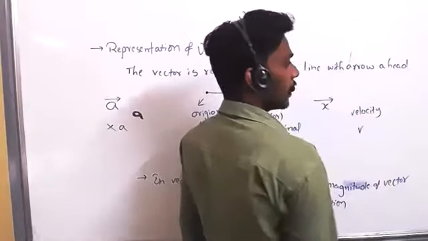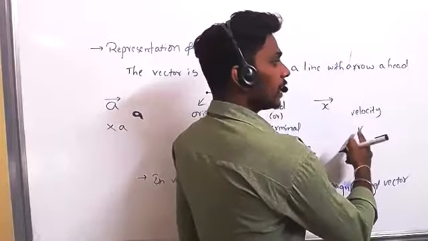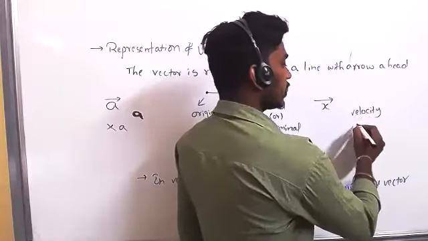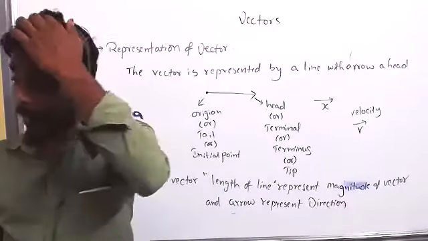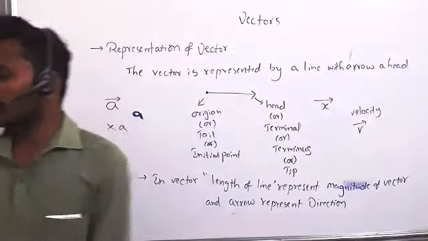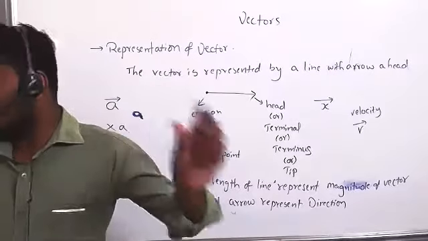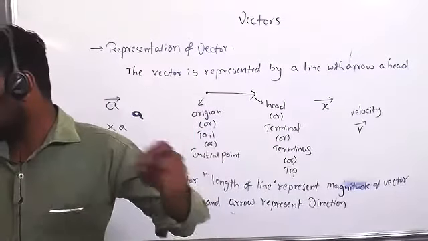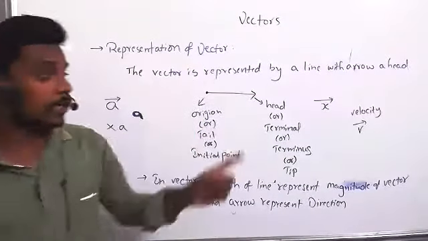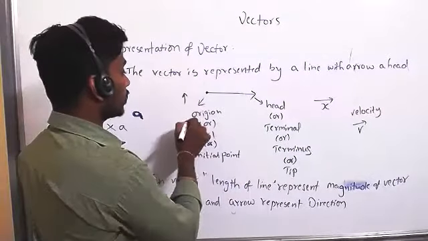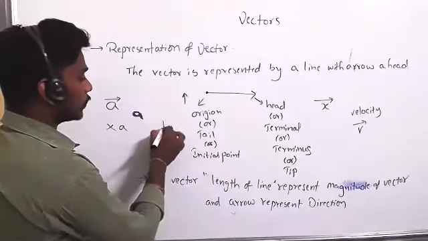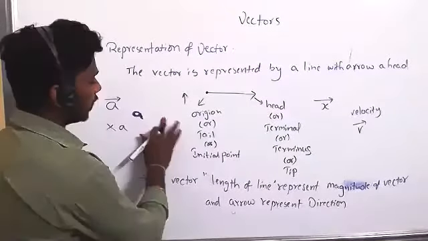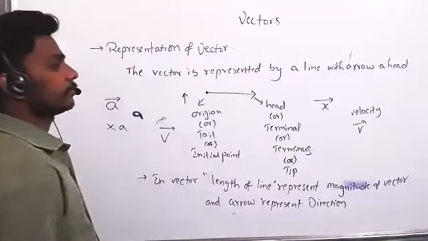Velocity is V, right? We should not write V. V is a scalar, but velocity is a vector. So you have to represent velocity like this, with an arrow, so it has direction. That is the meaning. In which direction, we will discuss in the question. Suppose the velocity is in the north direction, you should not give the arrow like this. A vector is always like this.